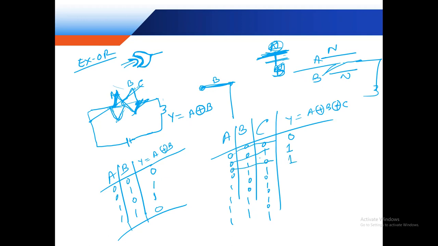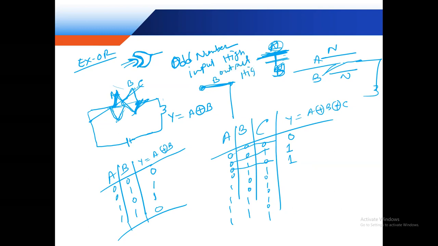This logic is: odd number of inputs high, output high. Clear?